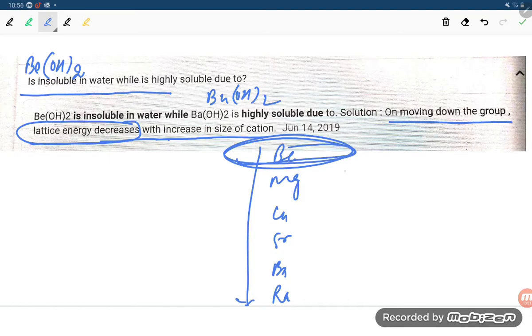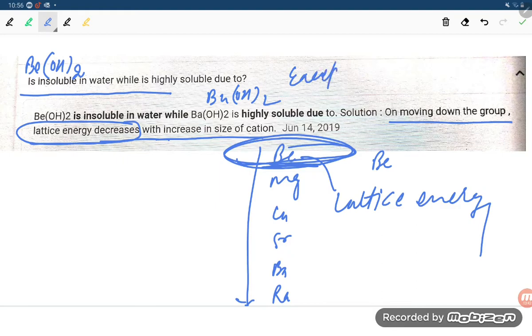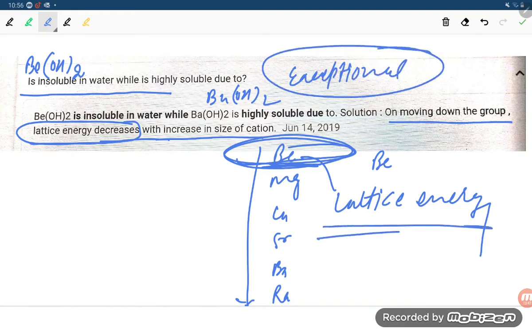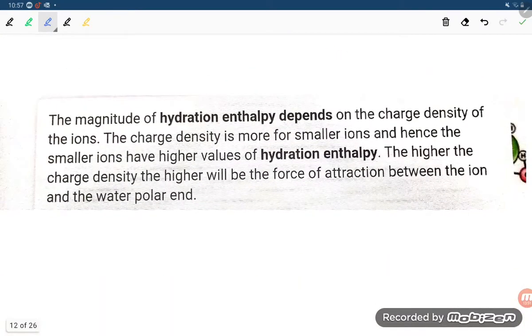The reason is the lattice energy, students. The lattice energy of beryllium hydroxide is very high. This is also an exceptional question, students, where you have to keep in mind that lattice energy is high, which is why beryllium hydroxide is less soluble.